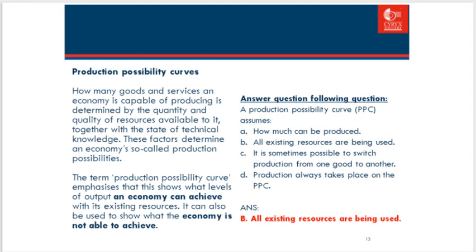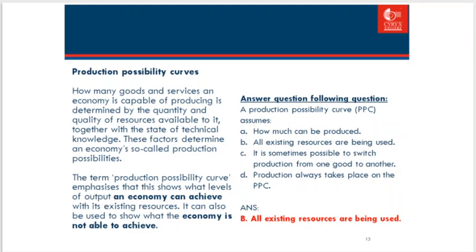Production possibility curves. How many goods and services an economy is capable of producing is determined by the quantity and quality of resources available to it, together with the state of technical knowledge. These factors determine an economy's so-called production possibilities. The term production possibility curve emphasizes that this shows what levels of output an economy can achieve with its existing resources. It can also be used to show what the economy is not able to achieve.